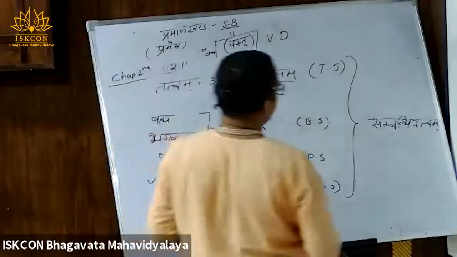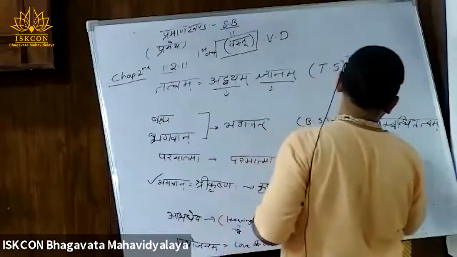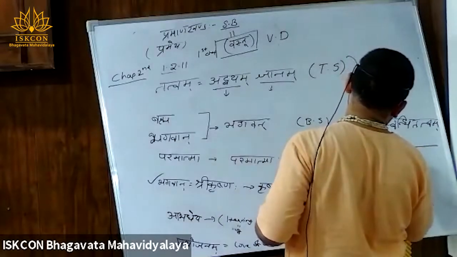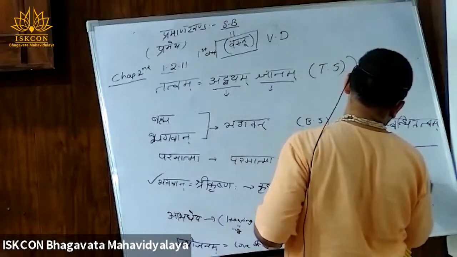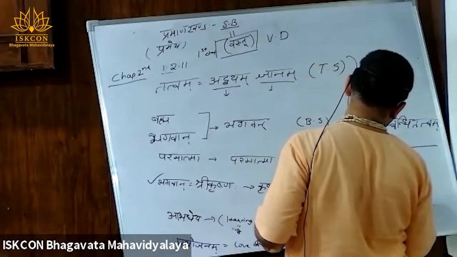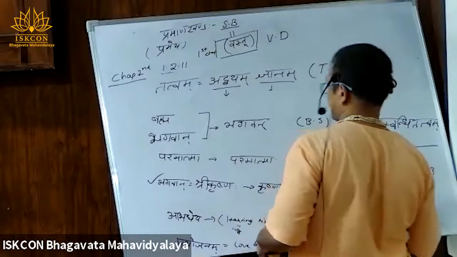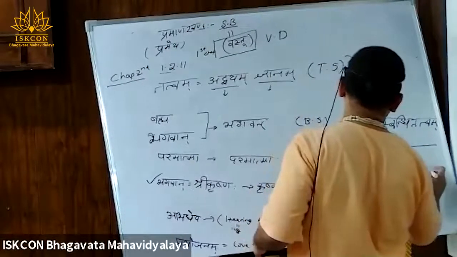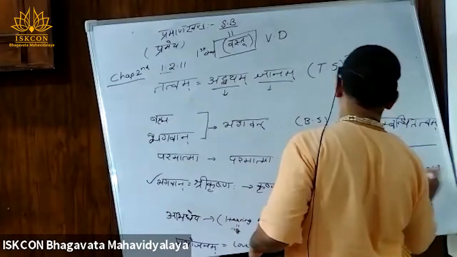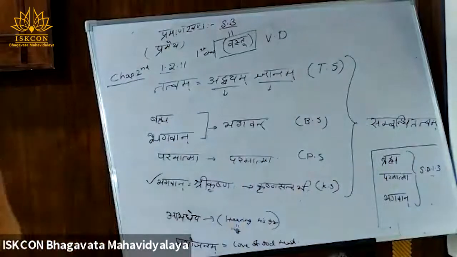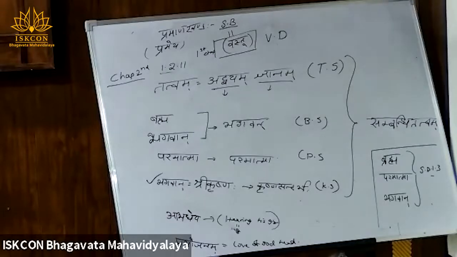And that's why Suta Goswami immediately started explaining these three: Brahma, Paramatma, Bhagavan. These three things he described in 1.3, first canto, third chapter. So in the second chapter he said the Tattvam is known as Brahma, Paramatma, Bhagavan, and those three things he described in the first canto, third chapter.